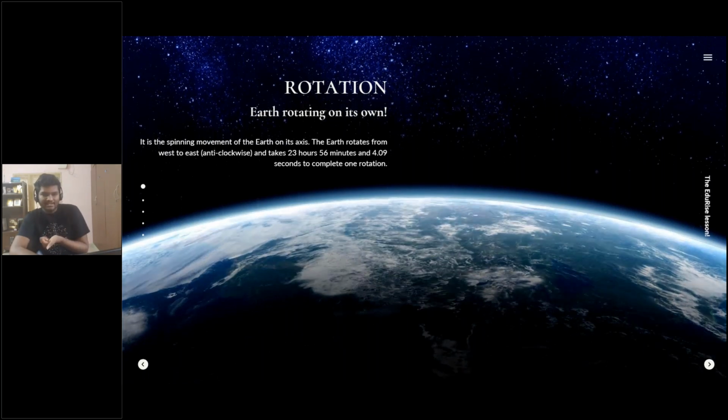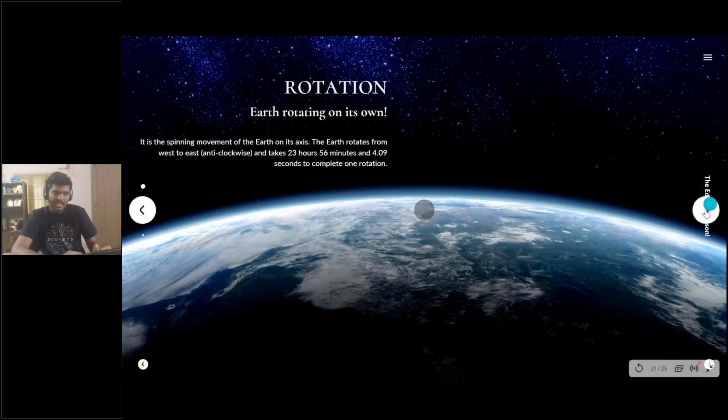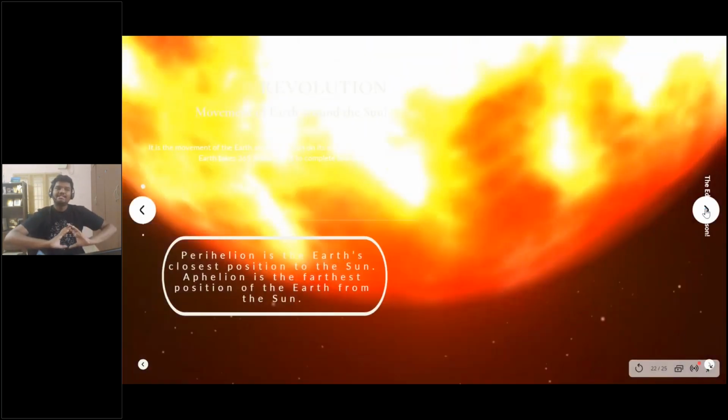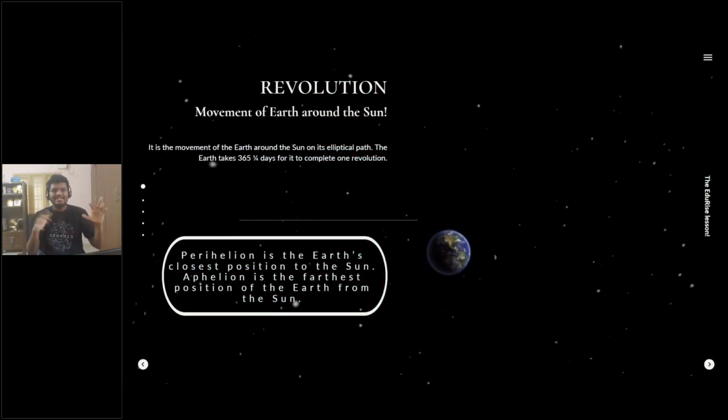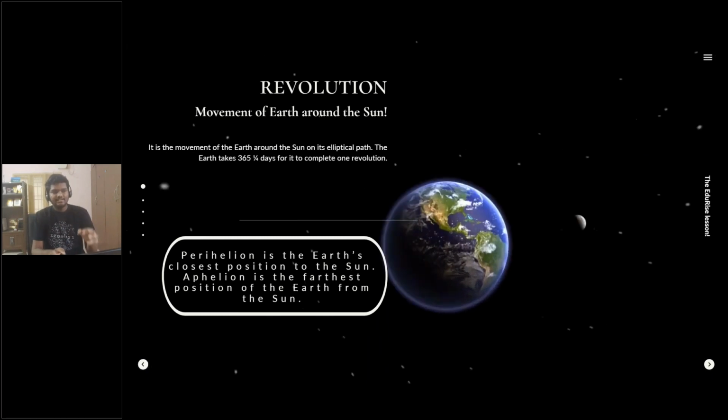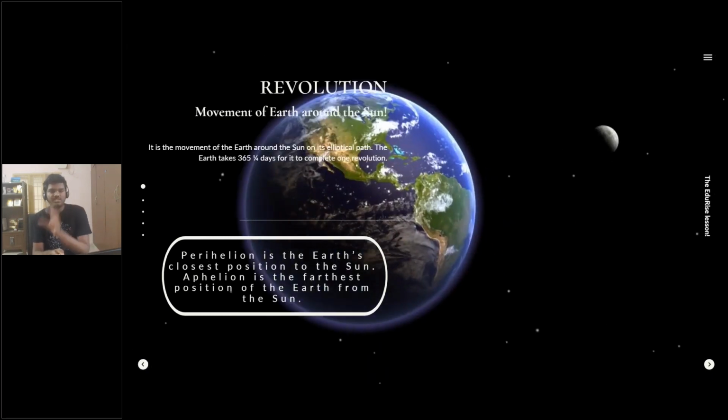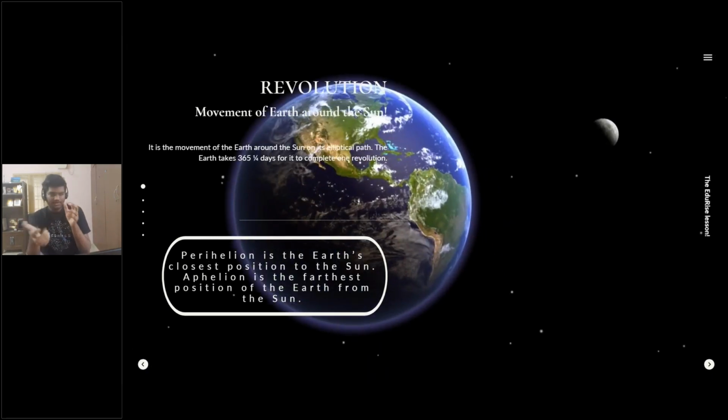The next quite interesting thing is revolution. This is when the Earth moves around the sun. It is the movement of Earth around the sun on its elliptical path. The Earth takes around 365 and a quarter days, right?